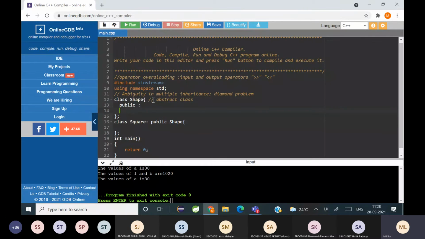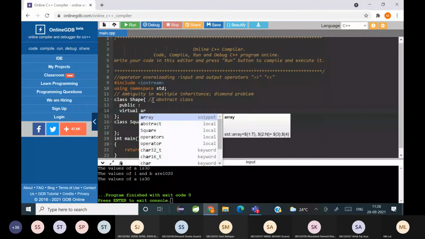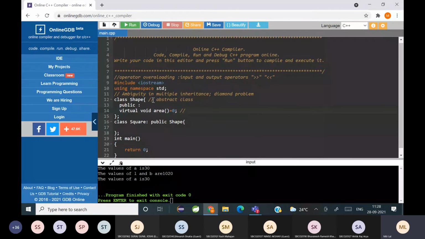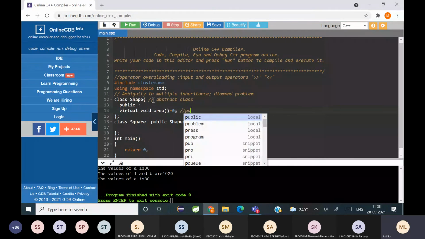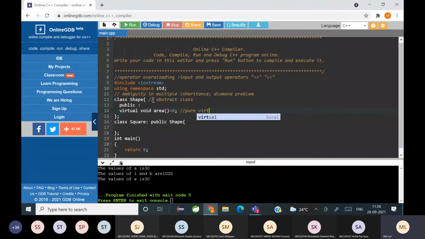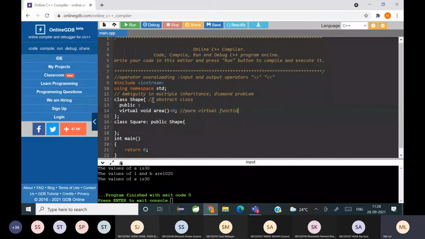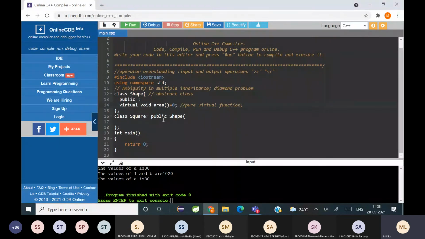Yes, it's going to be a virtual void area and it's going to get equated to 0. So this is a pure virtual function. Okay. And now there is no definition for that.